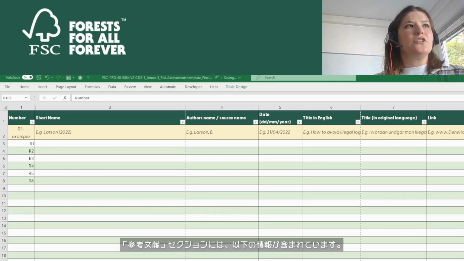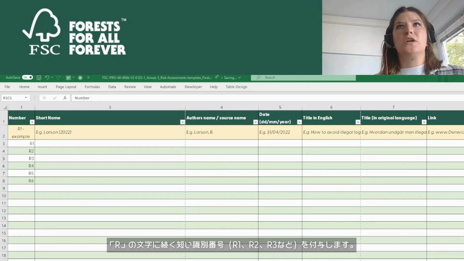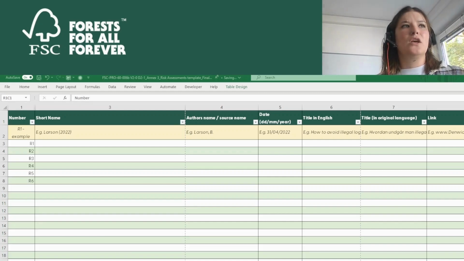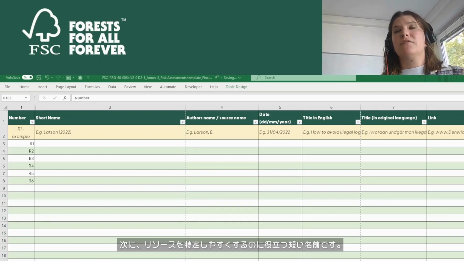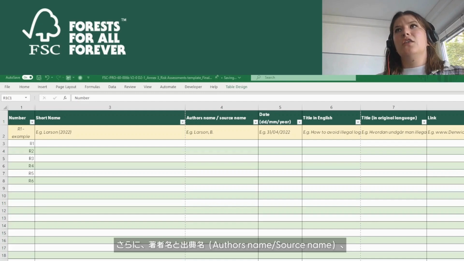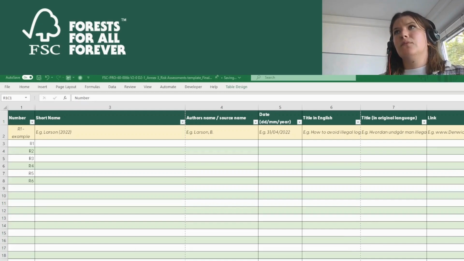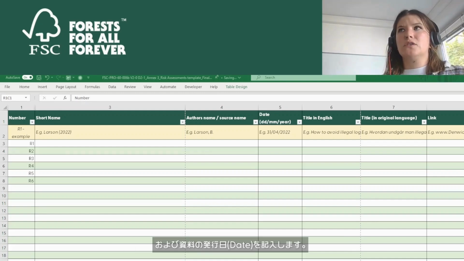The References section includes the following information: a number, a short identifier followed by the letter R, so R1, R2, R3, etc. A short name which helps to identify the resource. This could be the author or the year together. The author's name and source name. The date of the publication of the source.